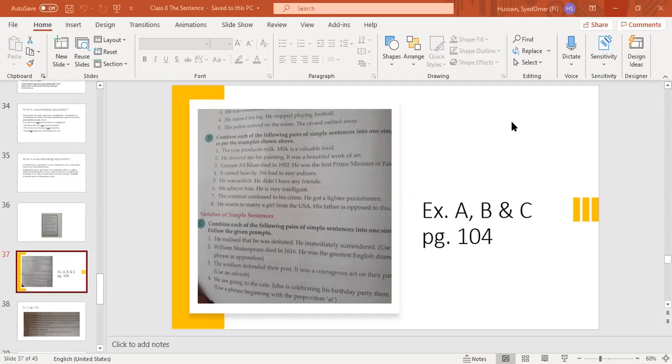We are going to the cafe at John's birthday party, or John is celebrating his birthday party at the cafe. Yes, Umaima? Teacher, in the second sentence there was no mention of going. Where? No. Teacher, you said John, he will write. You said this, but we need to write going. You can write it like this: We are going to the cafe at John's birthday party. Okay?